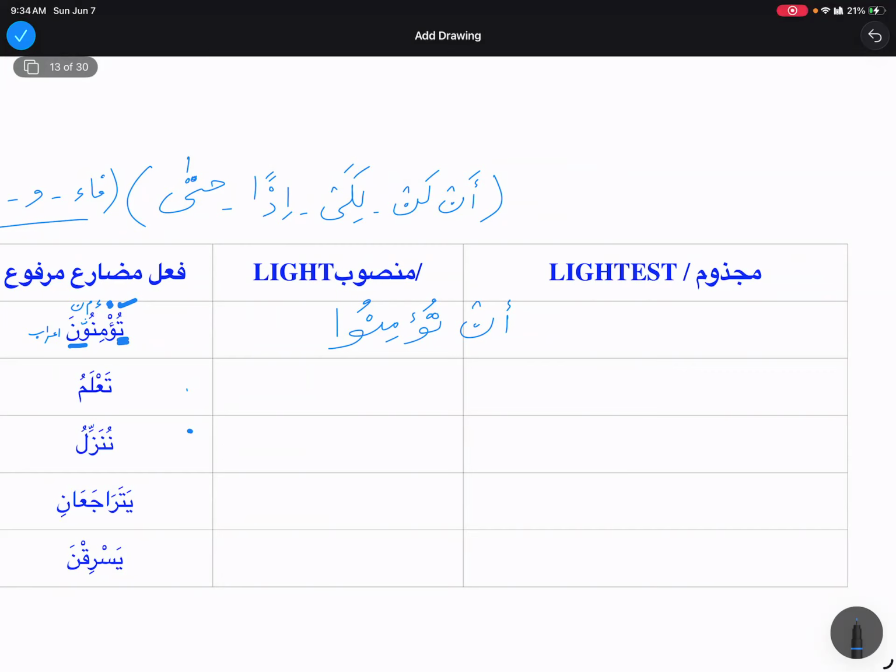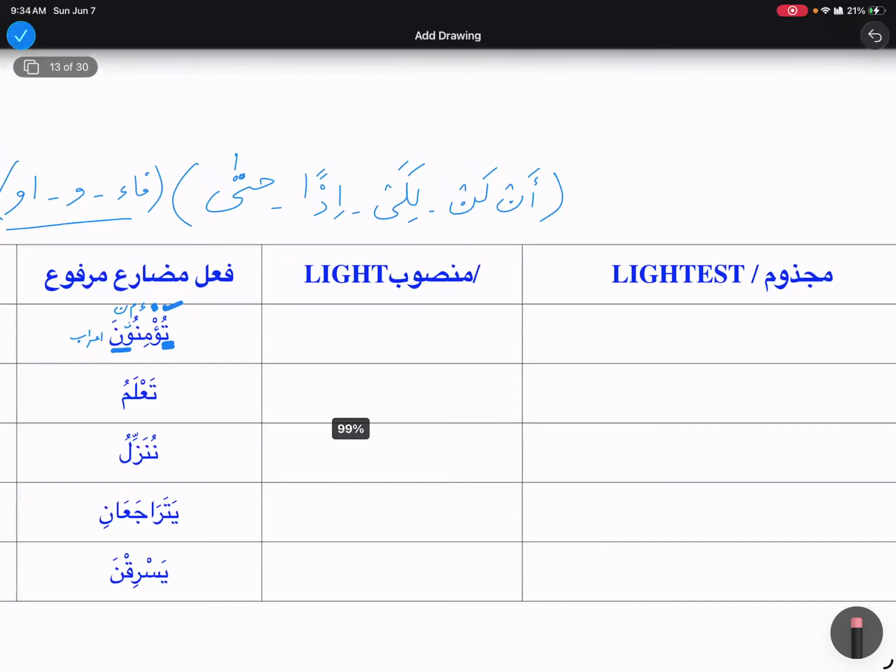And then you can also say mansoob bihasfi noon, right? This an has some functions, right? Okay, I think just forget about it. I'm not adding too much. Okay, so this is how we make fi'l mudari' mansoob.